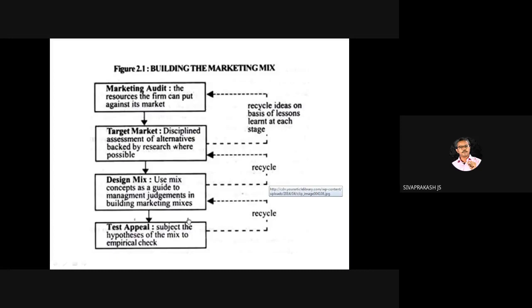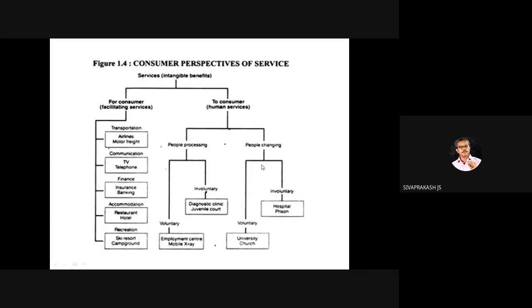Design mix, test appeal. New product development stages. When we discuss, I will tell you this test appeal, marketing test, beta test, alpha test. So the recycling process: how the marketing mix is built in reality. This question was not asked till now, but it is expected, even in the last batch it can be expected. So what are the steps in building the marketing mix? What is the role of marketing audit in building the marketing mix? These points are important.